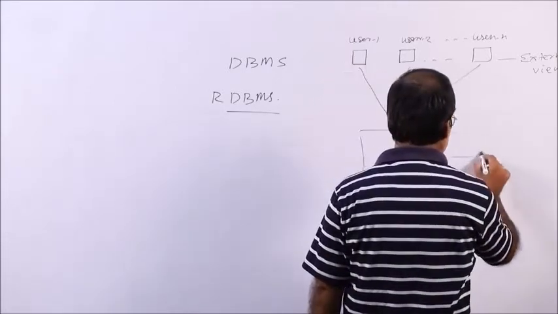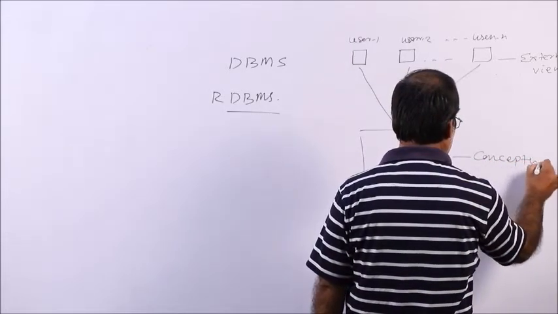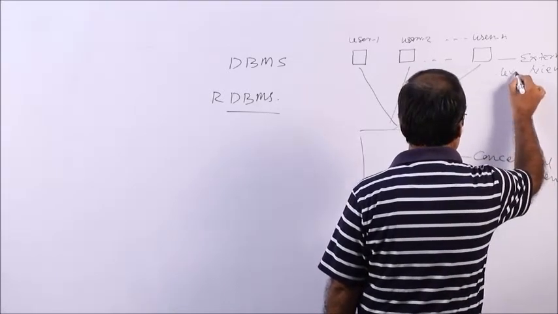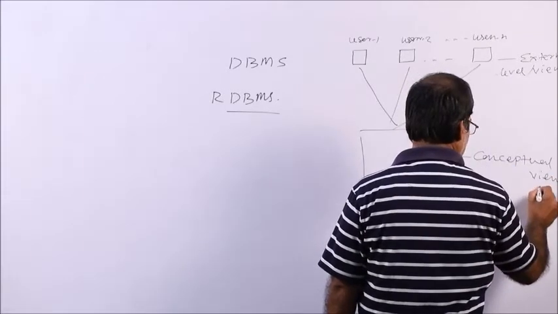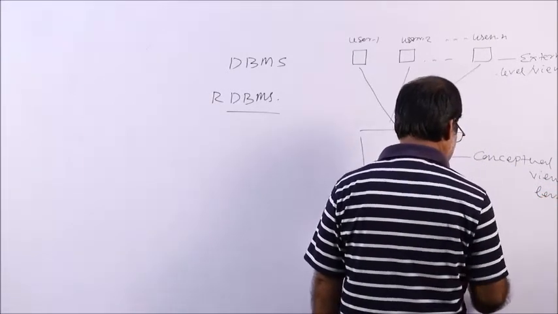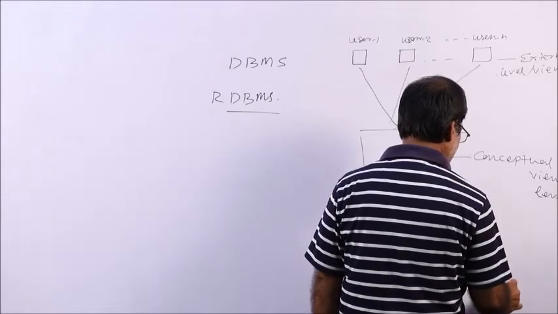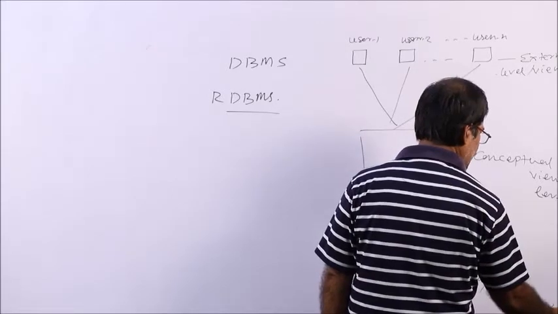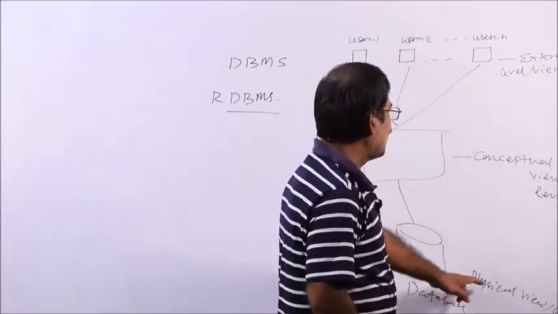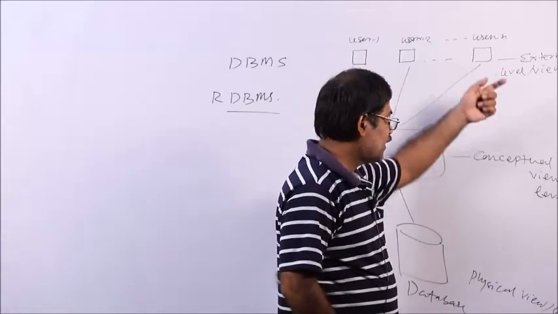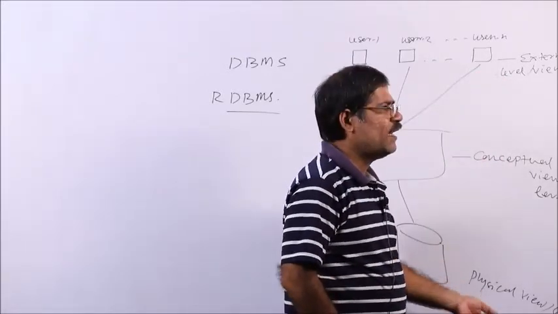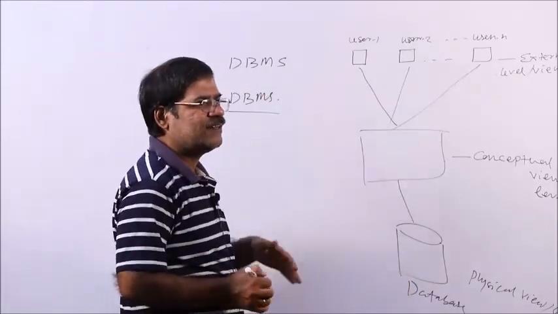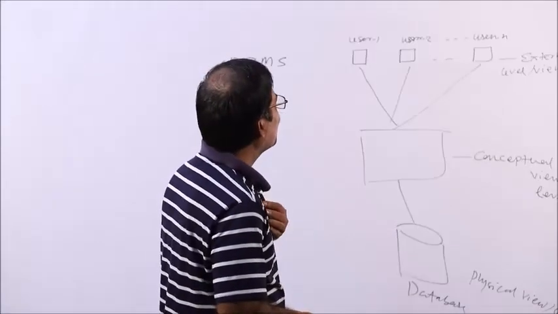Okay, this is called your conceptual view or level. This is your physical level, physical view or internal view or level. Okay. Internal view, external view, conceptual view, or external level, conceptual level, internal level. There are 3 levels of data that we can maintain. This is the basic architecture of database.